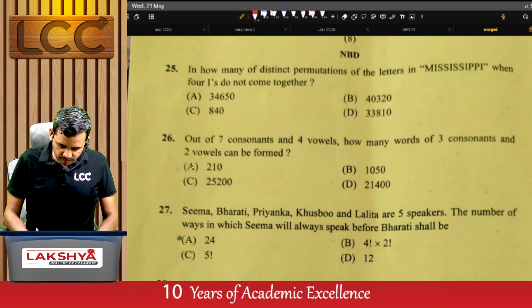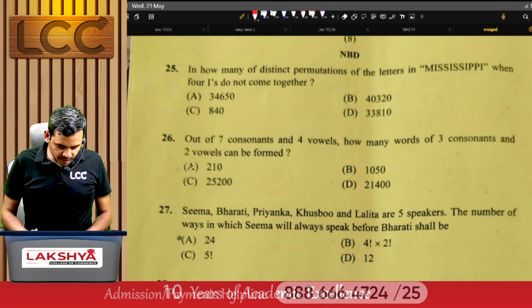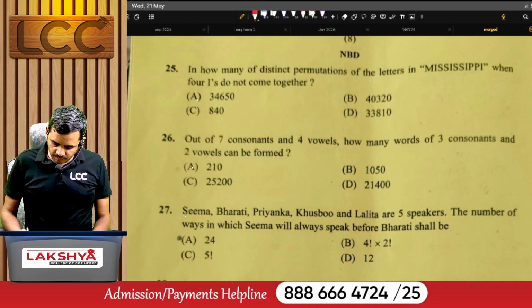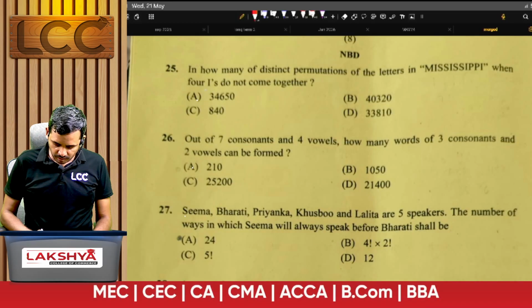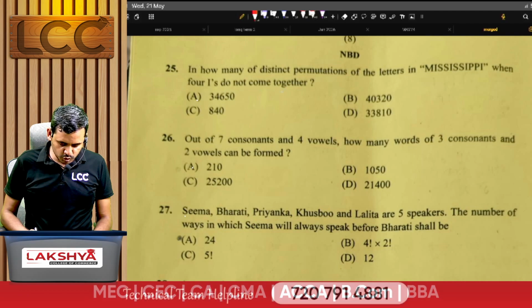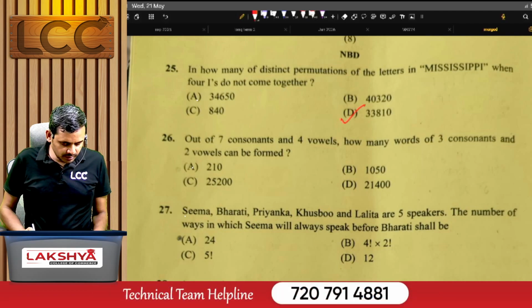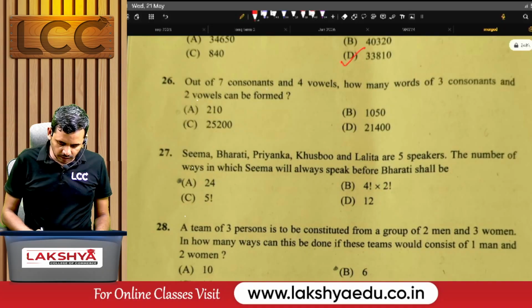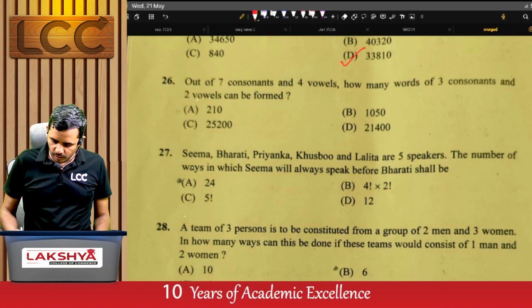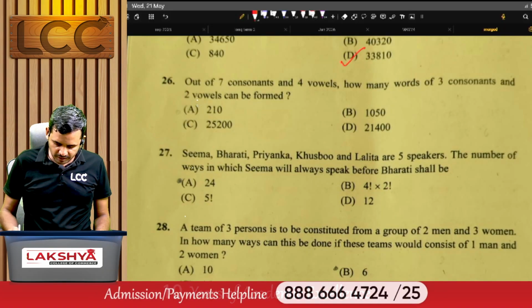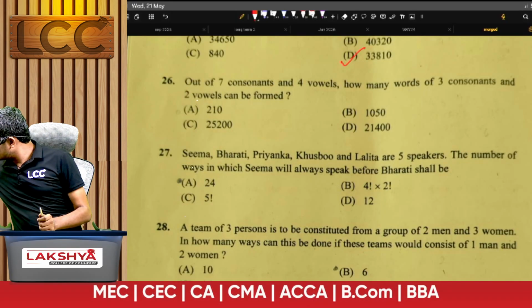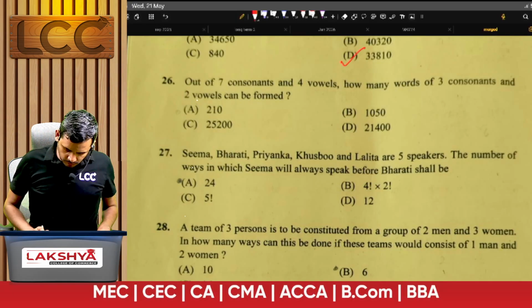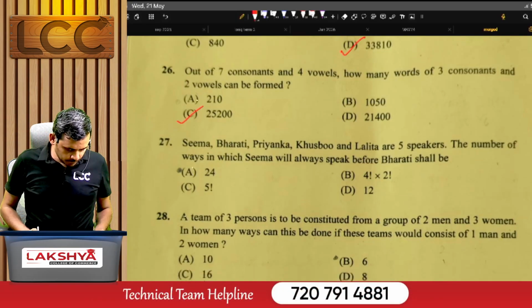Next, problem number 25. In how many distinct permutations of the letters in Mississippi do the 4 I's not come together? Right answer is D. Out of 7 consonants and 4 vowels, how many words of 3 consonants and 2 vowels can be formed? The answer is C.